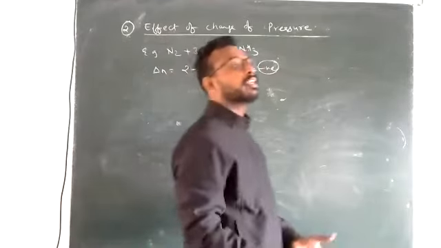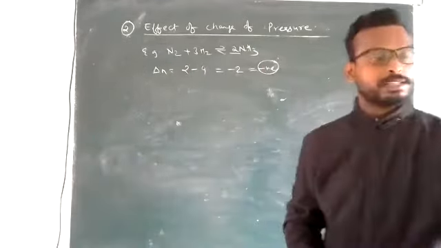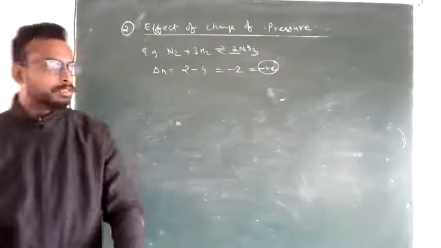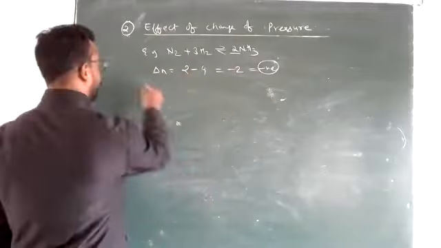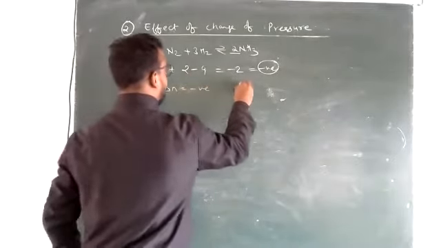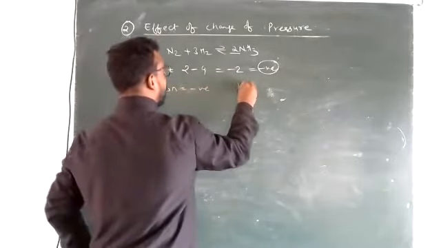So a lot of things depend on the value of delta N. Now if delta N is negative, then high pressure will favor the equilibrium. Equilibrium wants the pressure of the system to increase.